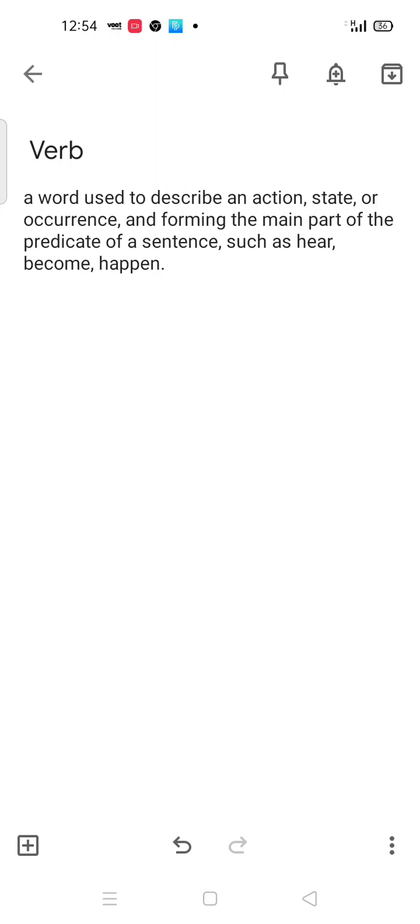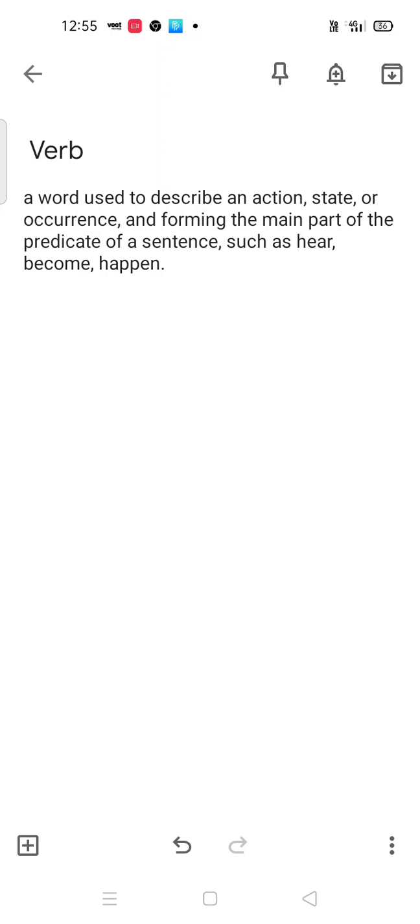So what is mainly a verb? The action that we do, the daily actions. For example, Rahul's grandfather is going for a walk. Let's take another example: Rahul's grandfather is walking in the street. What is the action being done here in this sentence? Walking is an action, so it is a verb. Verb is a very simple topic.